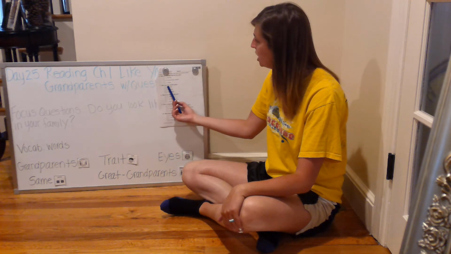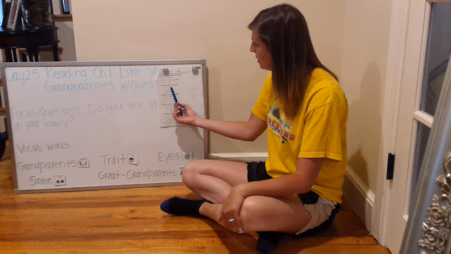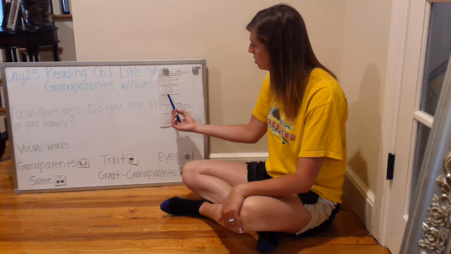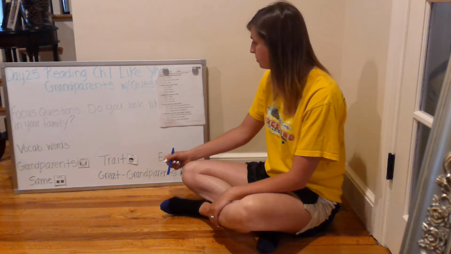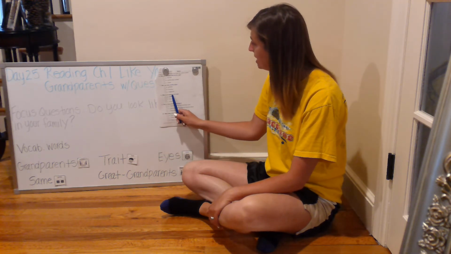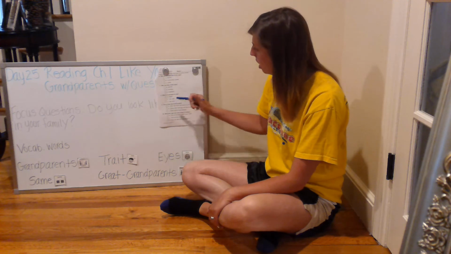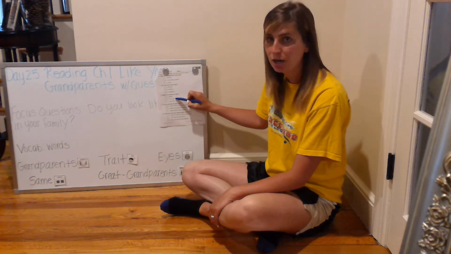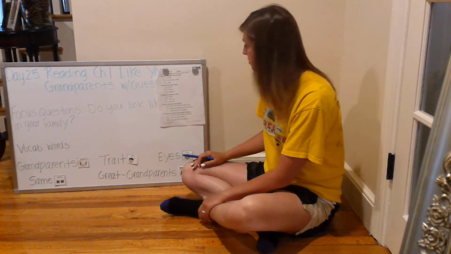Number 7, who can share similar traits? Parents, brothers, or neighbors? Number 8, what is an example of a trait? Height, hair color, eye color.